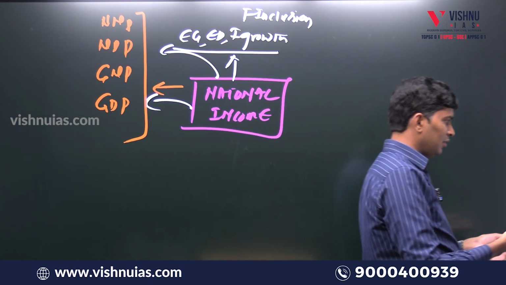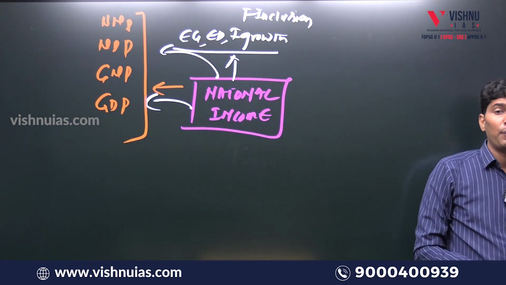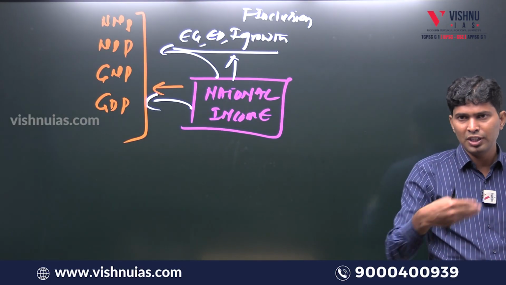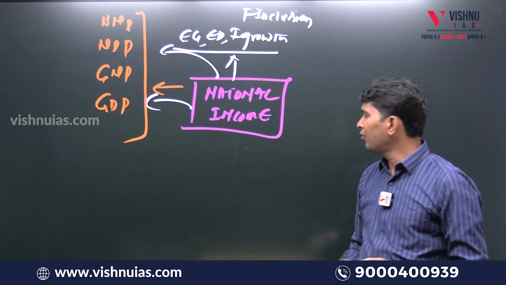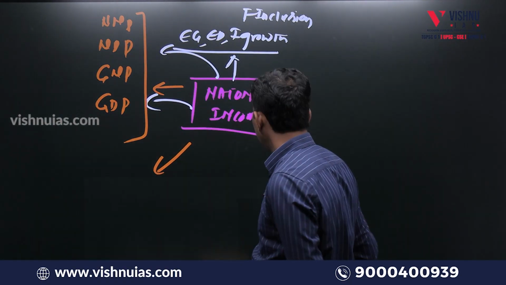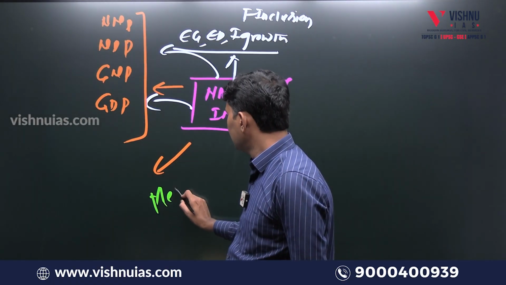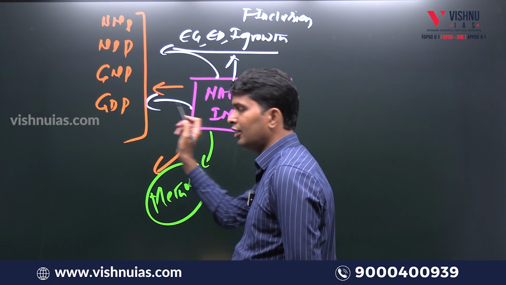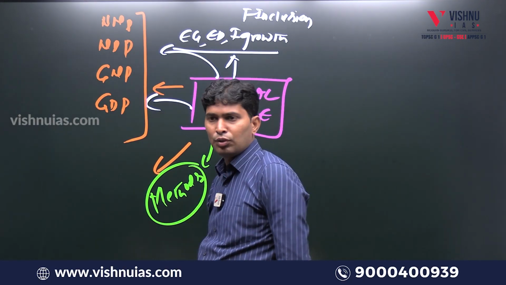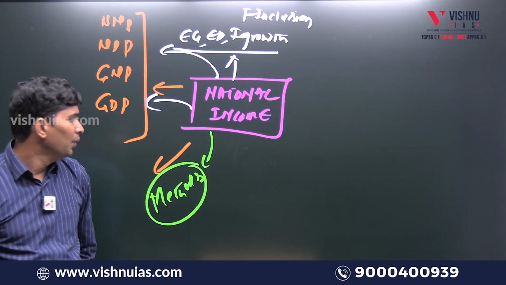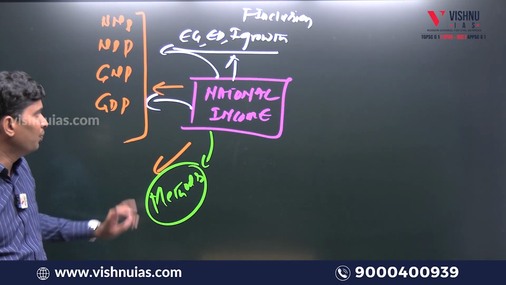Apart from that, current affairs topics, if you remember, potential GDP, green GDP, these are current affairs topics with respect to GDP only. Apart from that, methods of estimation of national income, which means income method, expenditure method, production method. Our NSO follows the combined method in estimation of national income. So this is asked even in mains also.